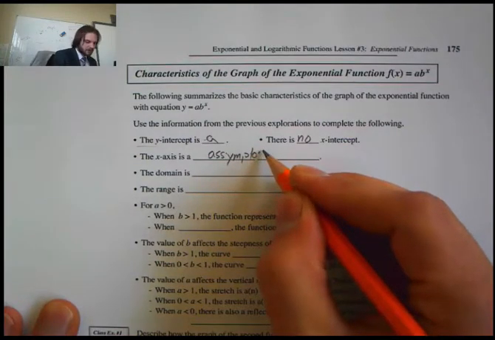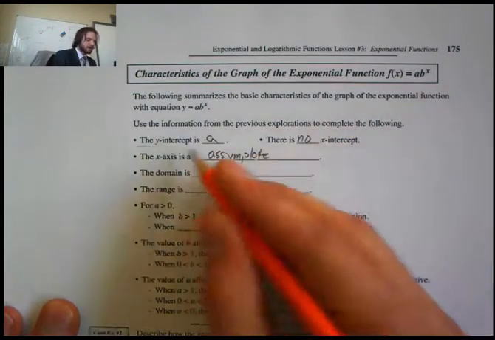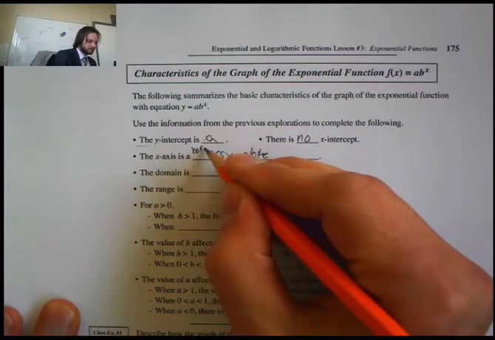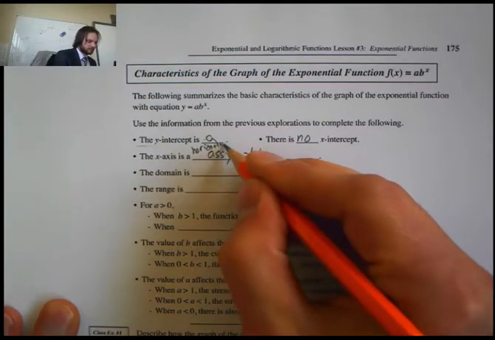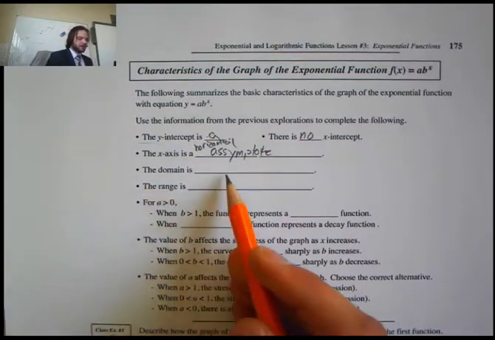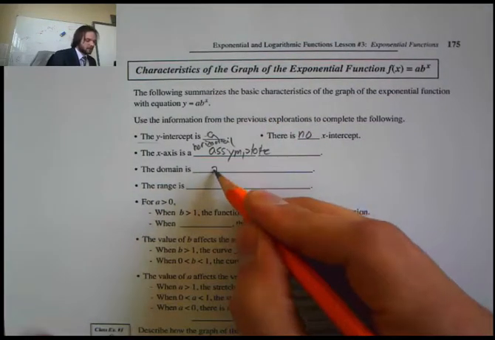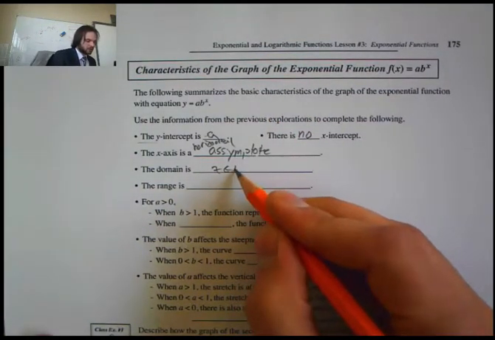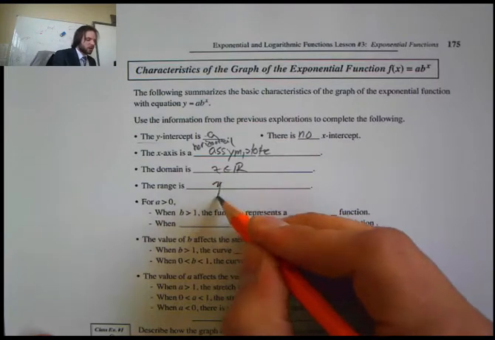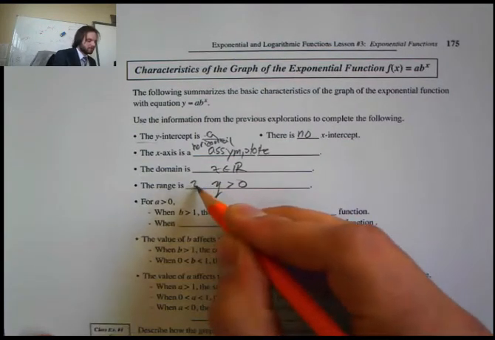Asymptote. How do you spell that? T-O-T-E. And it's a horizontal asymptote. Okay? The domain is always, well, x is an element of all real numbers. My range is y must be greater than 0.